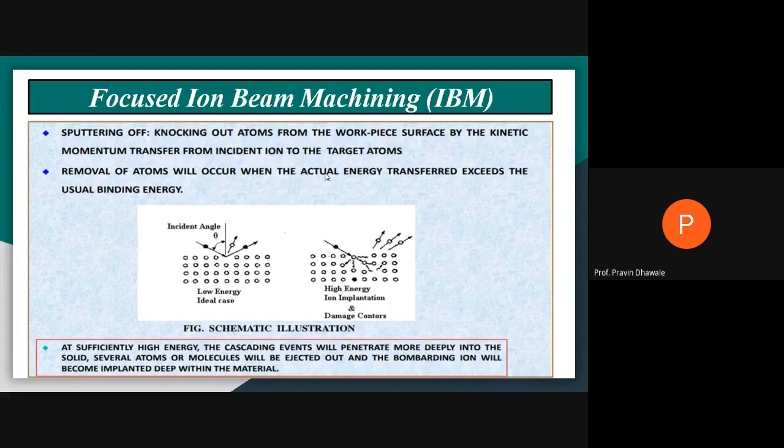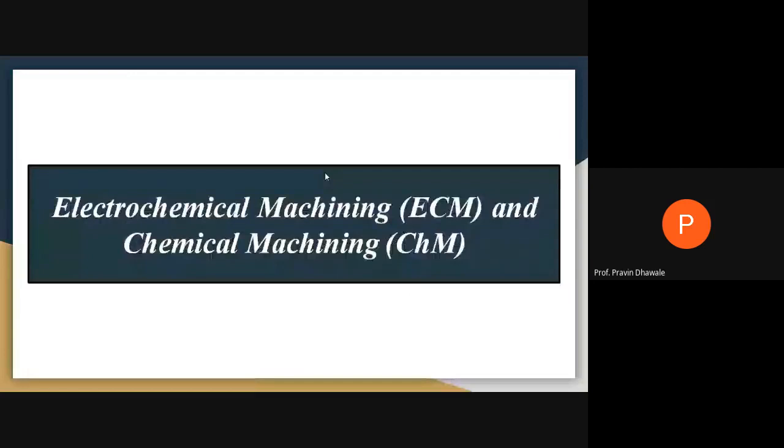Ion beam machining works on the same phenomena as laser beam machining and electron beam machining, where we are producing some ions. Those ions are produced and strike the surface of the workpiece. When atoms come under the outer boundary, they are converted into ions. And when those ions strike the target, material is removed. So this will be the ion beam machining.